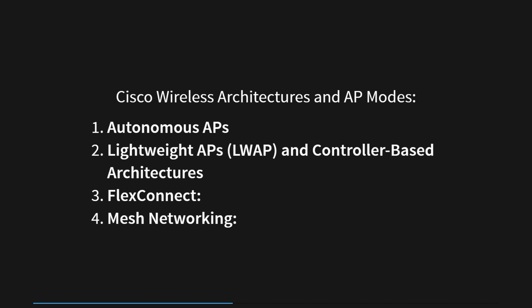This feature is beneficial for branch offices or remote locations with limited connectivity to the central WLC. For instance, in a retail chain with remote stores, each store's APs operate in FlexConnect mode, handling most of the traffic locally, reducing the need for excessive bandwidth backhaul to the central WLC.